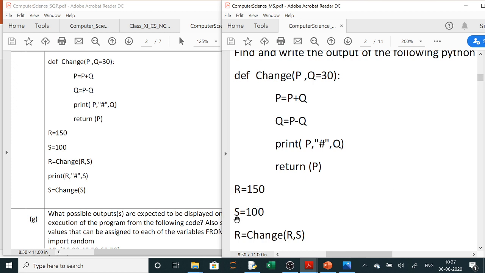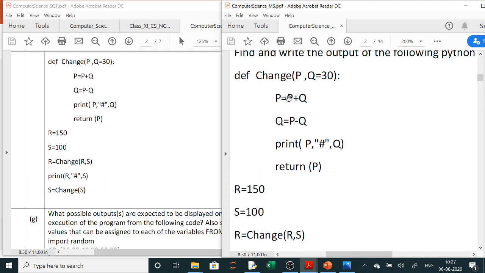Now in this, R is 150, S is 100, and you are calling the function change by giving the values R and S, 150 and 100. Q equals 30 means if no value is passed, it will take the default value. But we are passing the value, so it will not take the default value. So the value of P will be equal to R, that is 150, and the value of Q will be equal to S, that is 100.